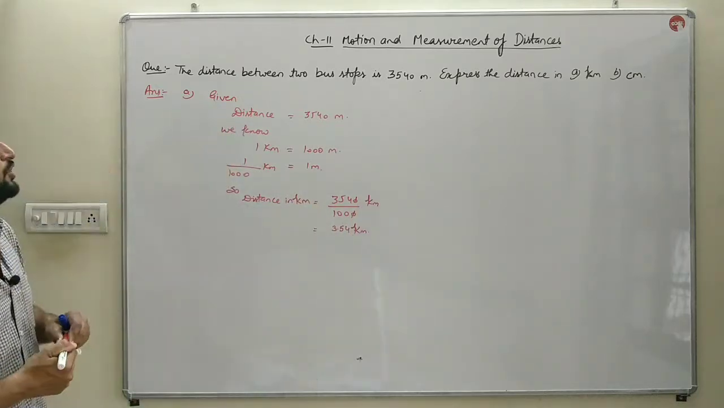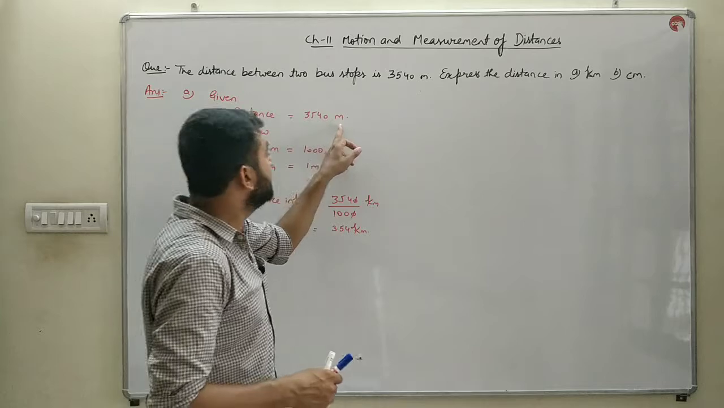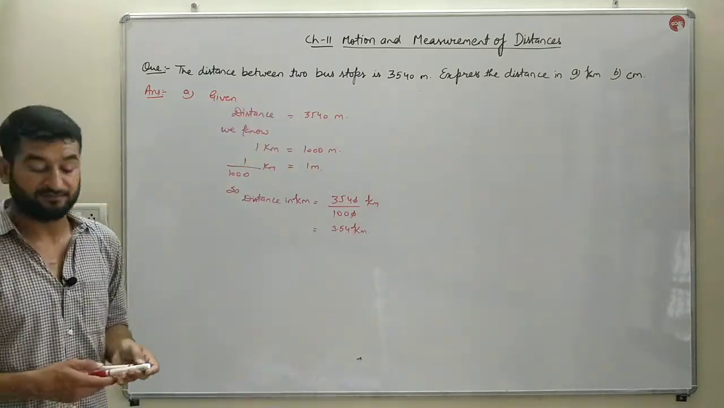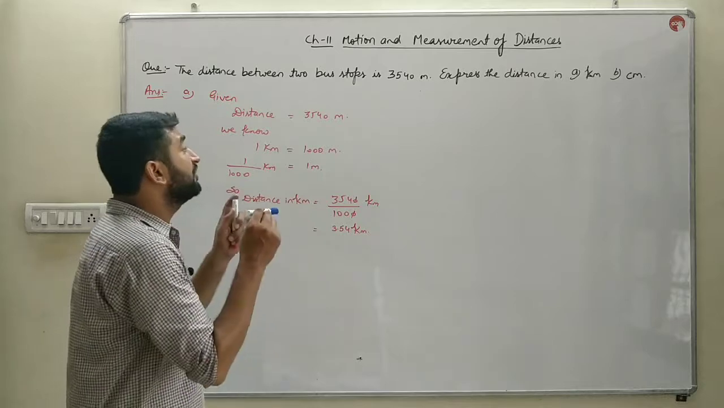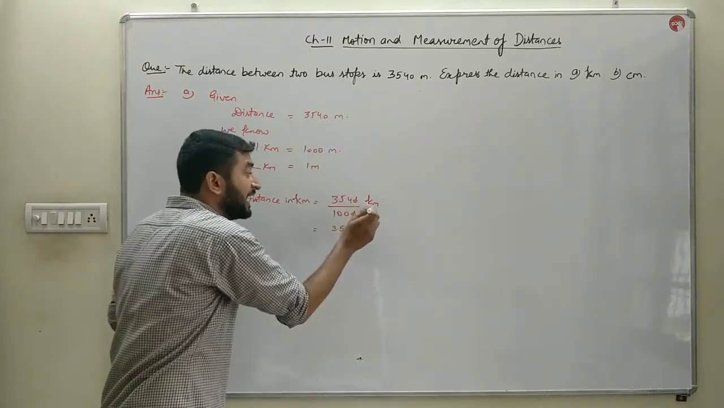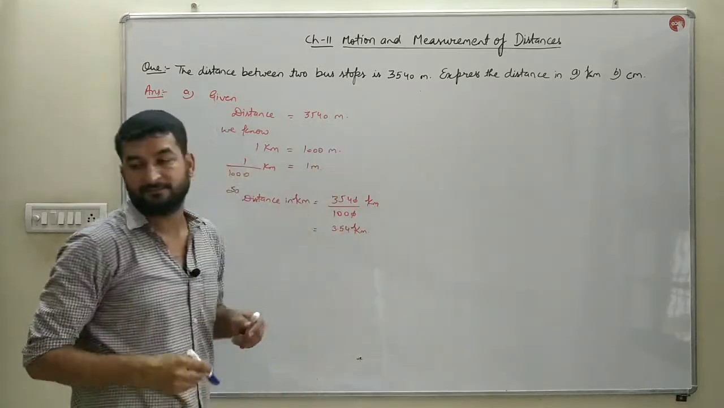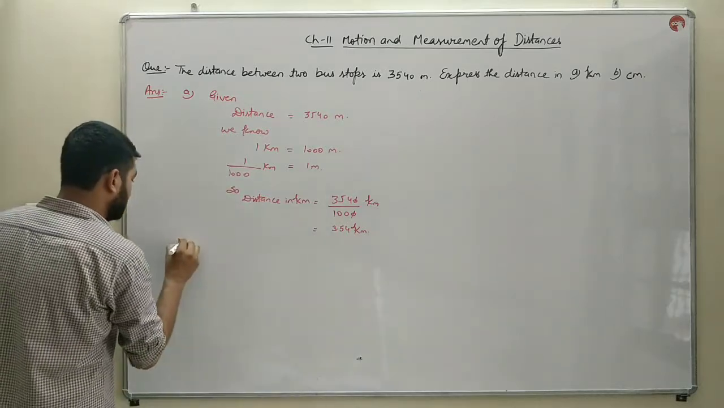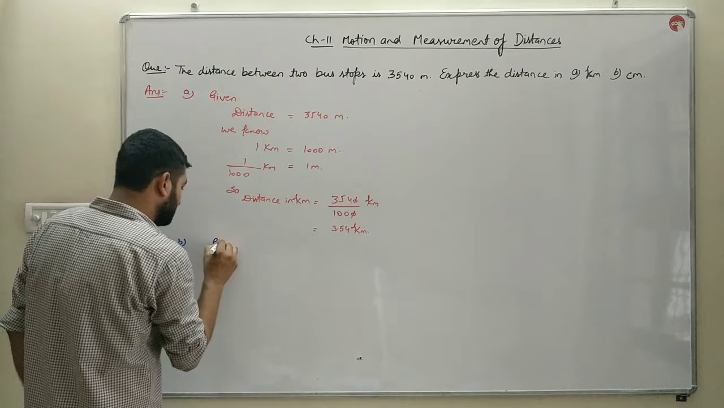So that's how you can convert a unit which is given in meters into a larger unit, kilometers. So if we are converting the smaller unit into the larger one, we are dividing it. It would be a submultiple. Next, B. What is given?